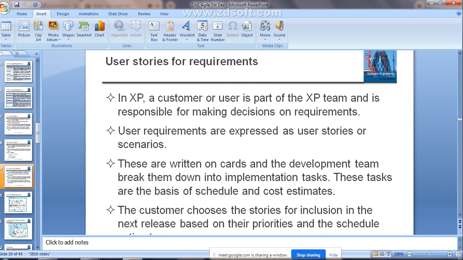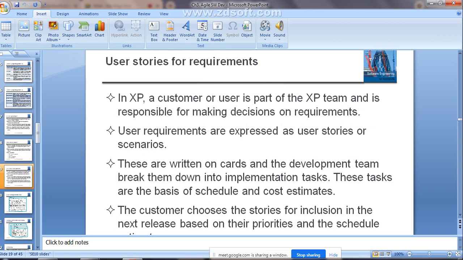The user requirements are expressed as user stories or scenarios. As already told, the user requirements themselves we are calling the stories. So that is the release cycle we have seen, the extreme programming release cycle. First you need to select the user stories for the release. That means stories are nothing but the user requirements you are going to select for that software release.